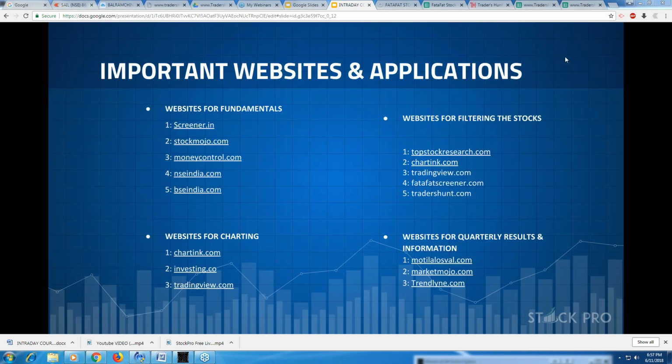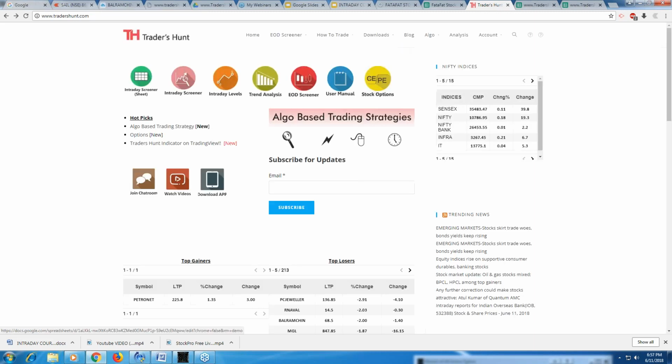Then similarly, you have Traders Hunt, right? This is Traders Hunt. Let it just open. It's taking a little time. I don't know why the computer has slowed down today. But just go to Traders Hunt and go to the intraday screener, right? This place.